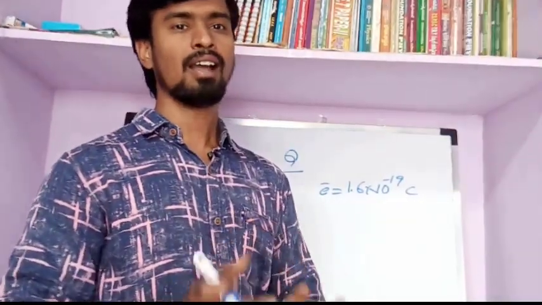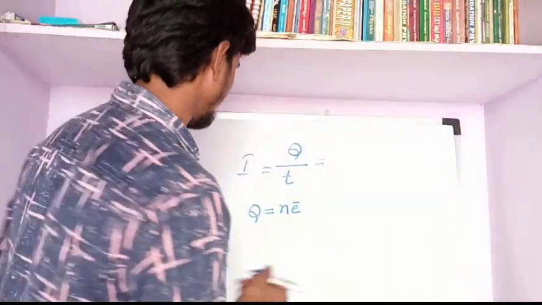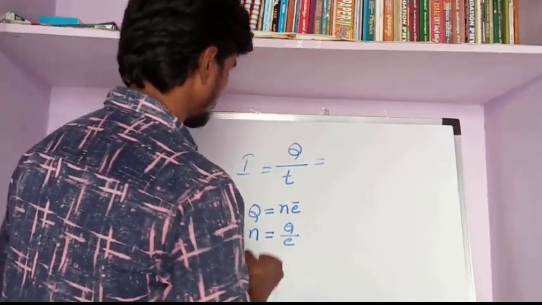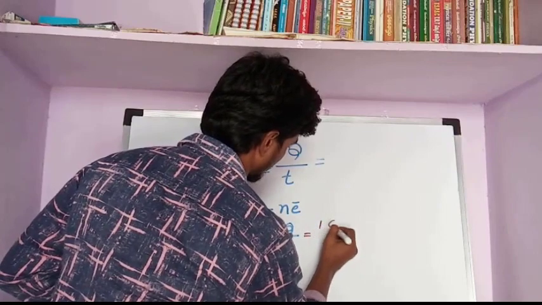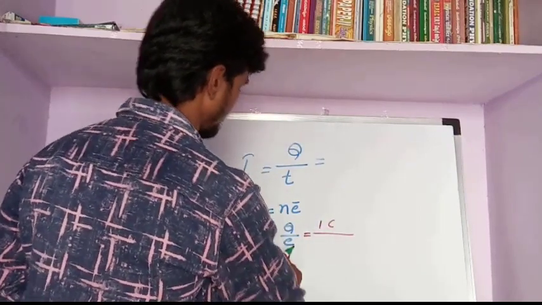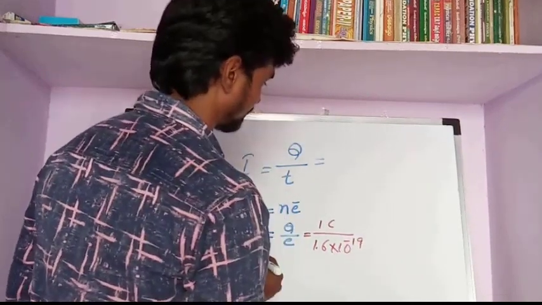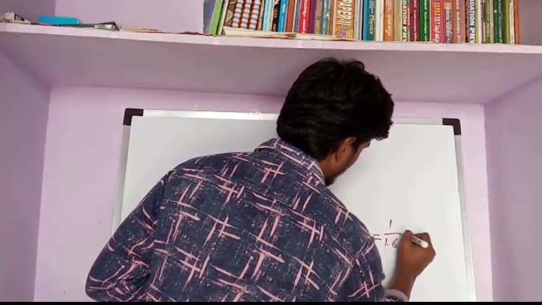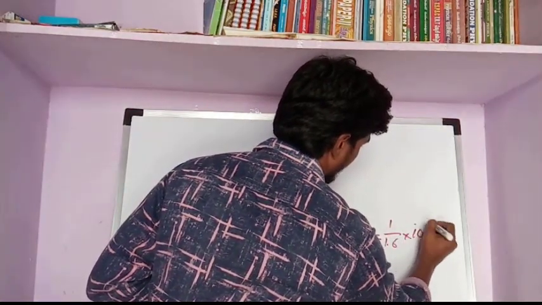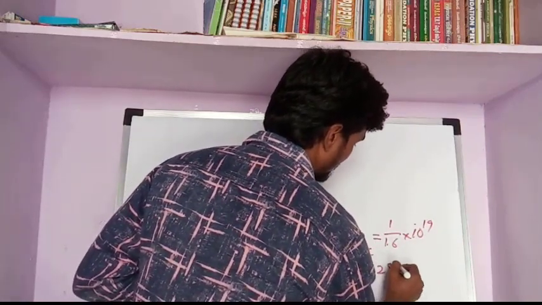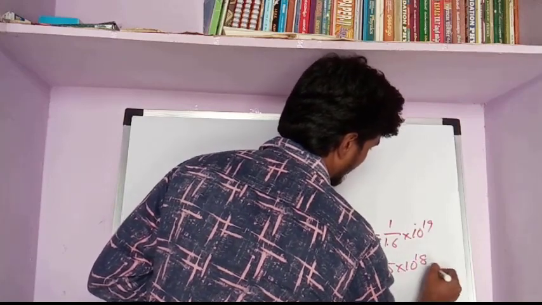The question is, how many electrons are present in 1 coulomb of charge? It's very simple: from Q equal to N e, N equals Q by e. We know that Q is 1 coulomb, and the magnitude of the electron charge is 1.6 into 10 power minus 19, so N is equal to 1 by 1.6 into 10 power minus 19, which is equal to 6.25 into 10 power 18 electrons.